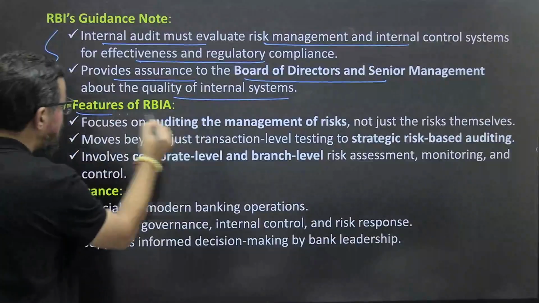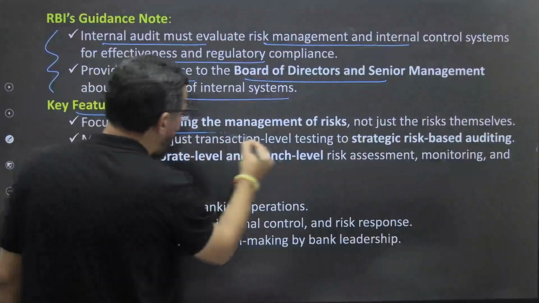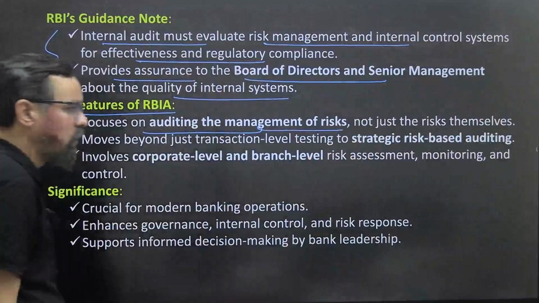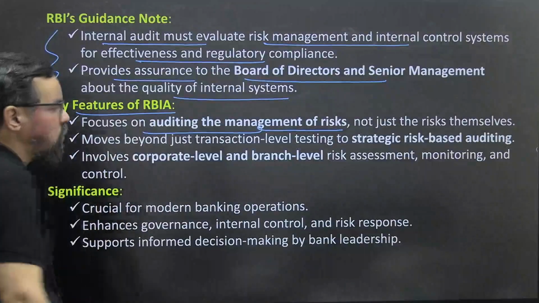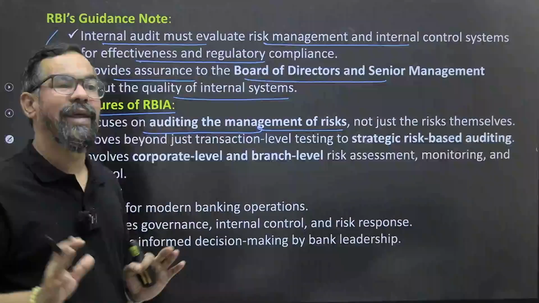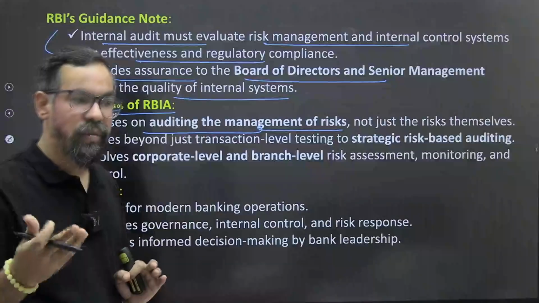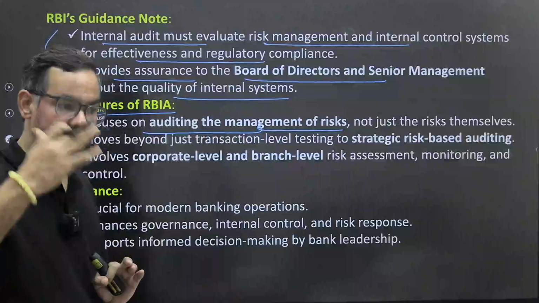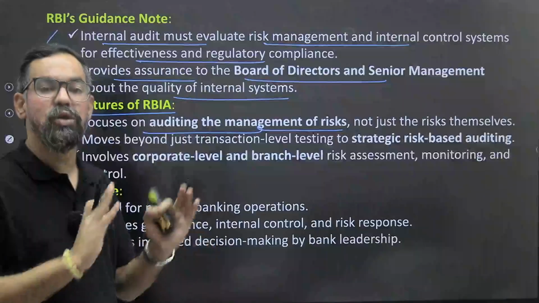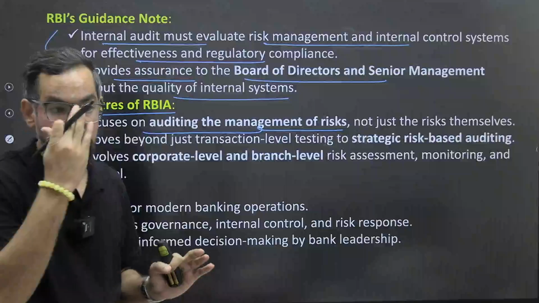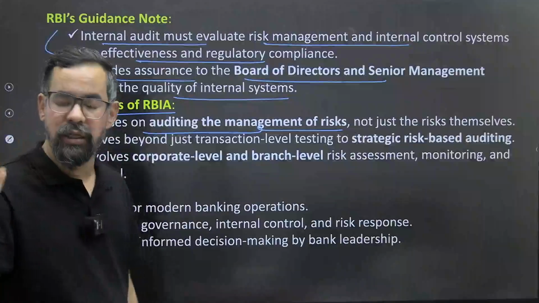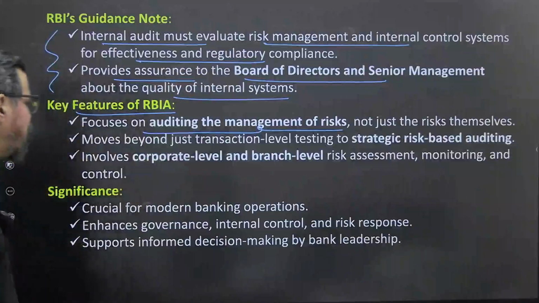So features of this: focus on auditing the management of risk, not just the risks themselves. It is not only about risk, they are not only telling you about the expected uncertainties. The system is also helping you build a plan B to mitigate those. Okay? So we have stress testing and others. There are so many tools which generally get involved in this.